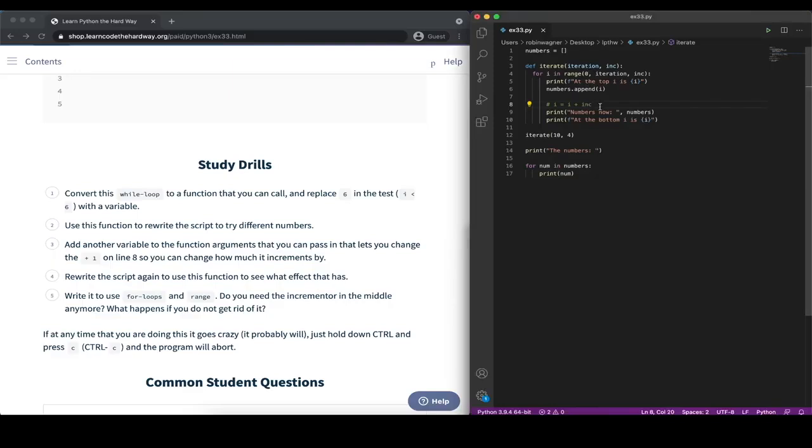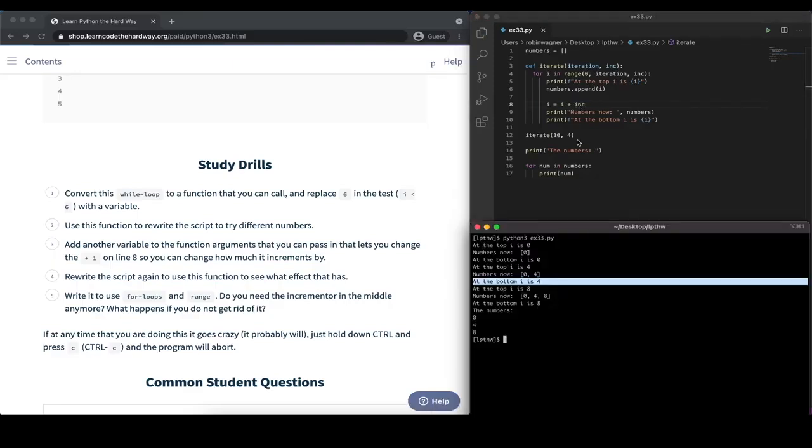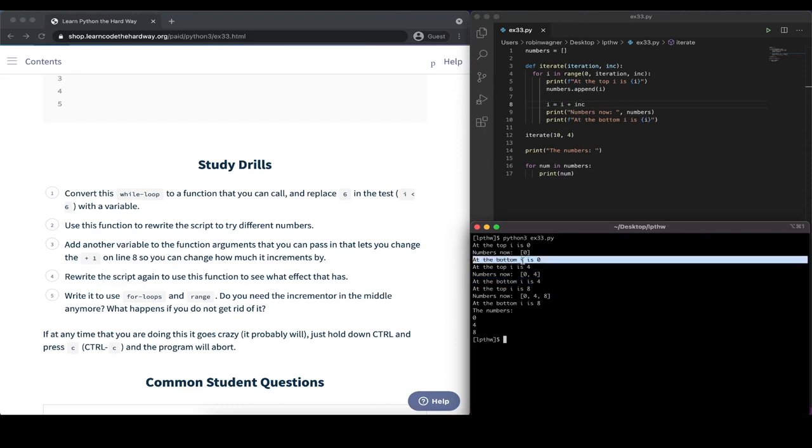However, if we do the following, if we uncomment this line, then the value of I will be incremented already within the loop. So if we take a look at this line here at the bottom, I has a value of 0 if we comment out this line or we remove it.